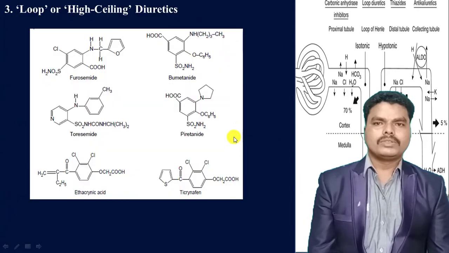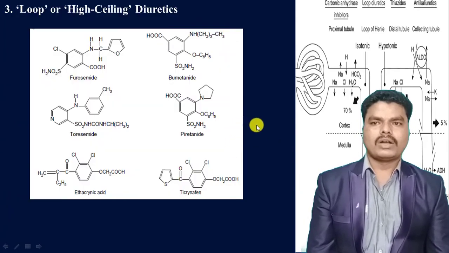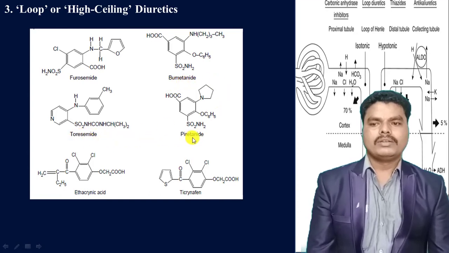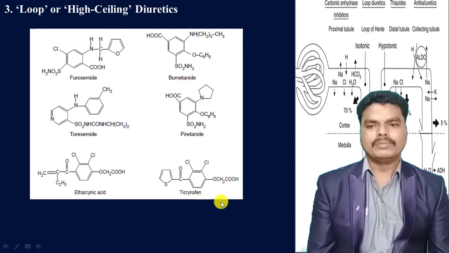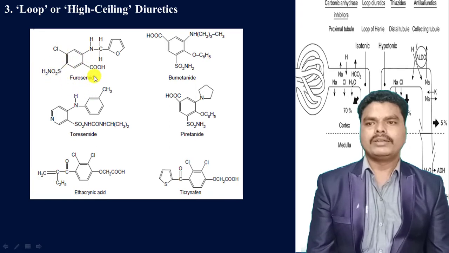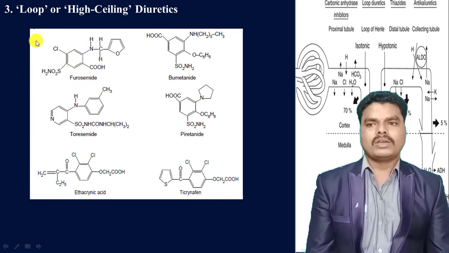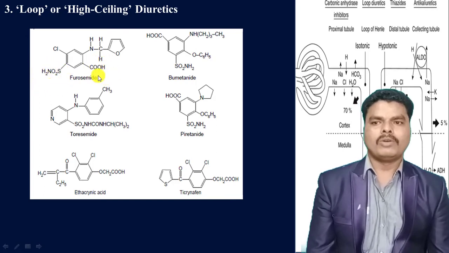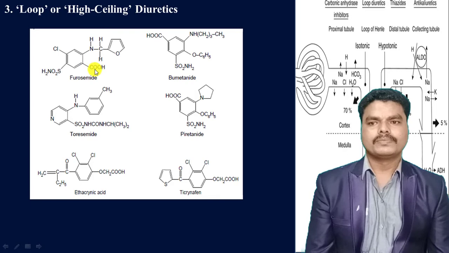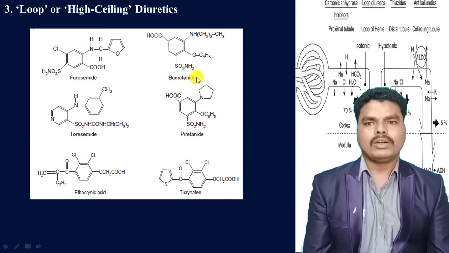And the third one is loop diuretics, also called high ceiling diuretics. Examples are furosemide, bumetanide, torsemide, piretanide, ethacrynic acid, ticrynafen. And when you see the chemical structure of furosemide, it consists of a sulfonamyl group, and there is a carboxy carbonyl moiety at the first position of this ring, and there are some other substituents. In case of bumetanide, it also has a sulfonamyl group and carbonyl group.